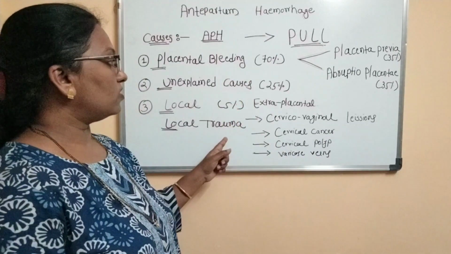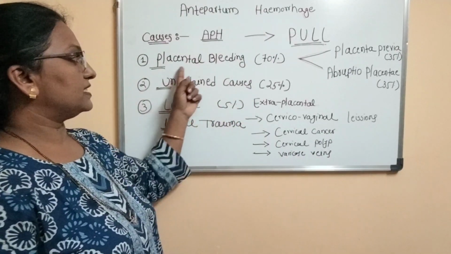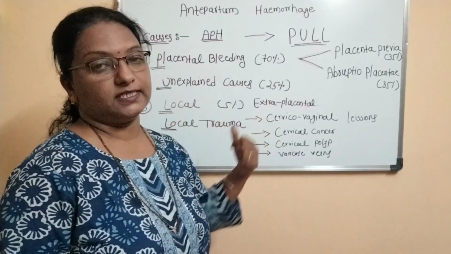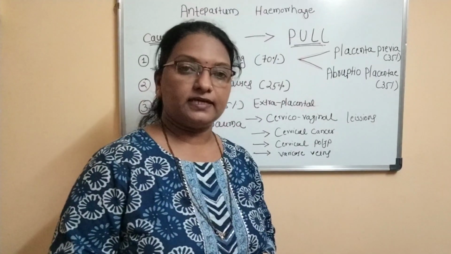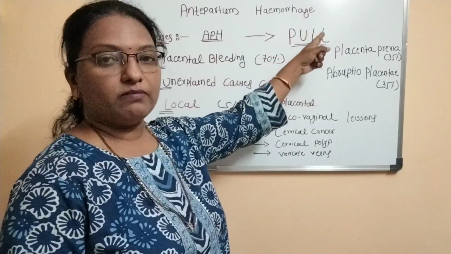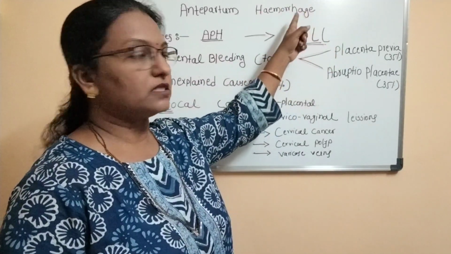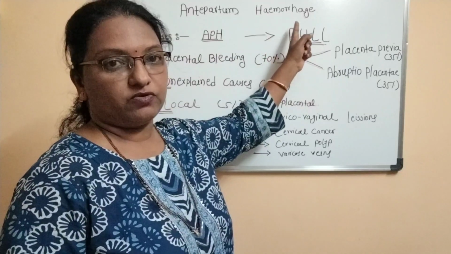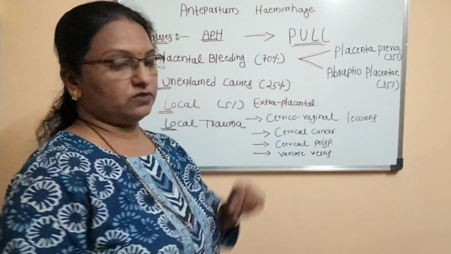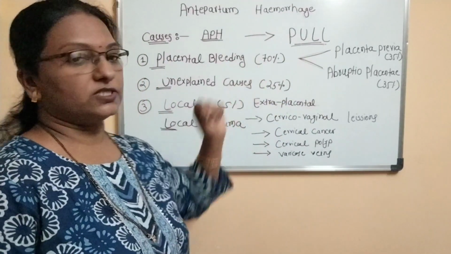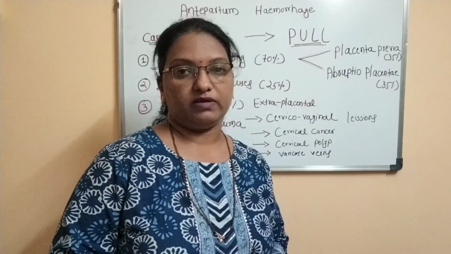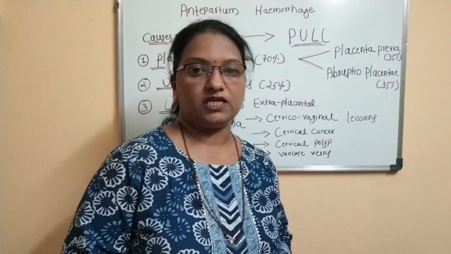So these are the three types of causes: placental bleeding, unexplained causes, and local trauma or local lesions related with the cervico-vaginal canal. So how to remember these causes? PULL, P-U-L-L. You can remember this mnemonic: P stands for placental bleeding, U stands for unexplained causes, L stands for local trauma and lesions related with the cervico-vaginal canal. So it's very easy to remember antepartum hemorrhage and its causes.